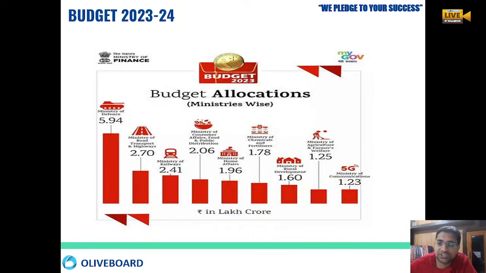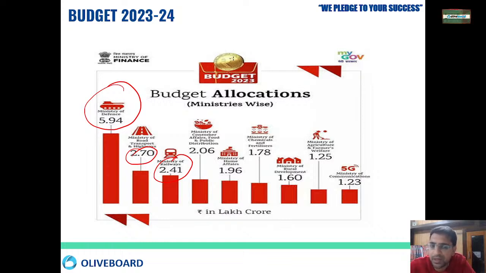And this year, the maximum budget has been given to the Ministry of Defense, 5.94 lakh crore. Then the Ministry of Road Transport and Highways has got the second largest budget, 2.7 lakh crore. Then the Ministry of Railways, 2.41 lakh crore. So these three ministries have got the highest budgets this year. So please go through the budget session we have taken.